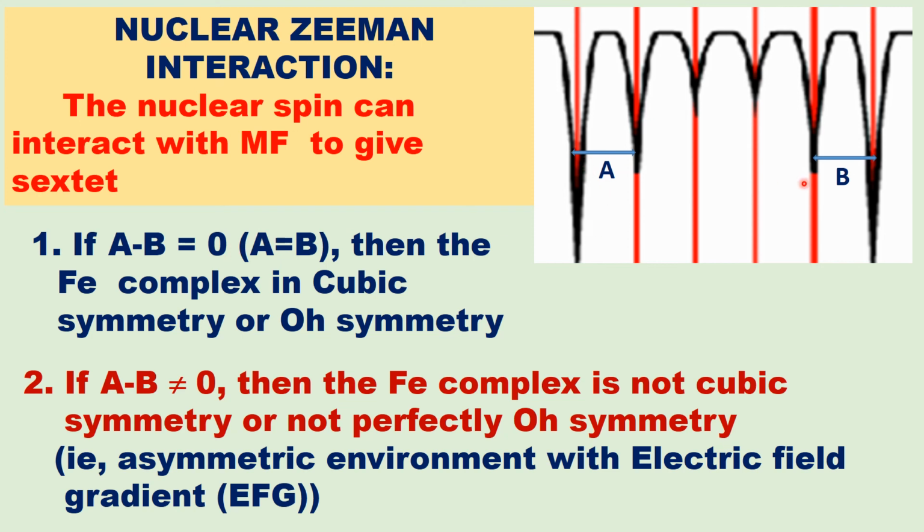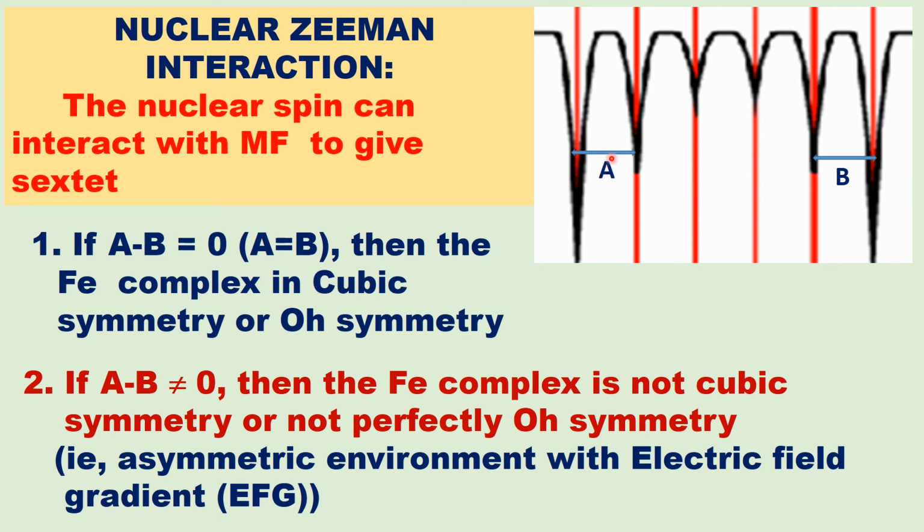If A equal to B, or A minus B equal to 0, then the iron complex is in perfectly cubic or octahedral symmetry. So from the hyperfine splitting spectrum, we can infer whether it is octahedral symmetry or there is an asymmetrical coordination arrangement.